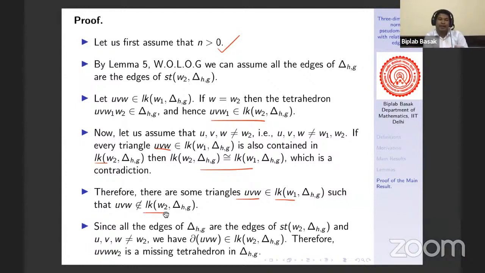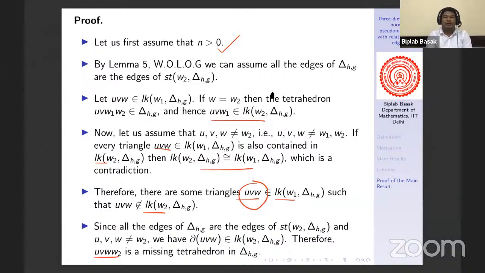Now, what do we mean by UVW, a triangle, is not part of link of W2? That means UVW-W2 tetrahedron is not in delta, right? Now we prove that UVW-W2 is a missing tetrahedron. That means all of the faces of that tetrahedron are in delta. So one triangle of this tetrahedron is UVW, and we have already seen that UVW is a part of link of W1. That means it is a part of delta.